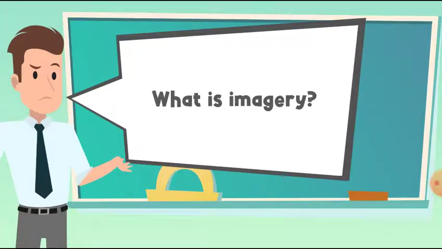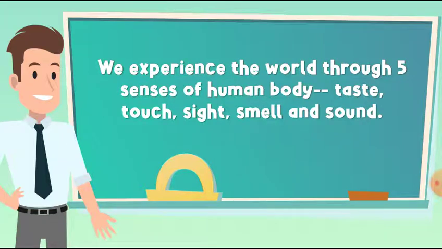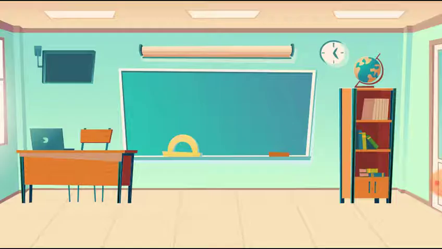What is imagery? Imagery is a literary device that refers to the use of figurative language to evoke a sensory experience or create a picture with words for a reader. We experience the world through five senses of the human body: taste, touch, sight, smell, and sound. If the writer wishes us to feel that we are there beside him in experience, he must give us details of smell, sounds, and textures as well as describing what he can see.